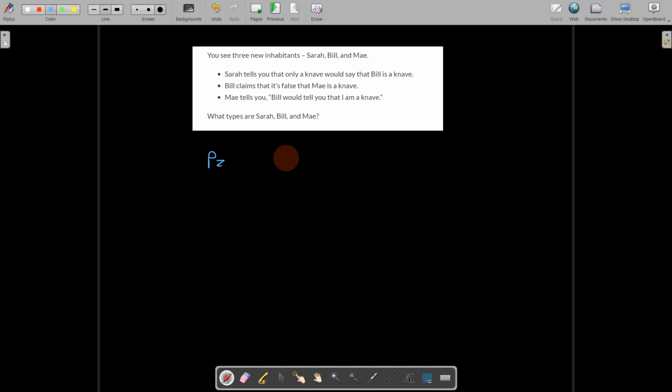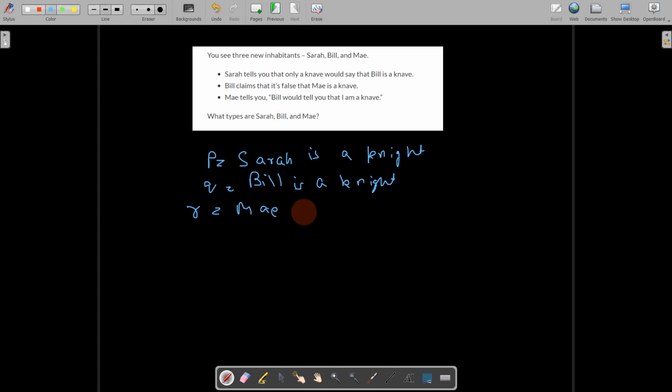Let P represent that Sarah is a knight. Q represents that Bill is a knight. And R represents that May is a knight.